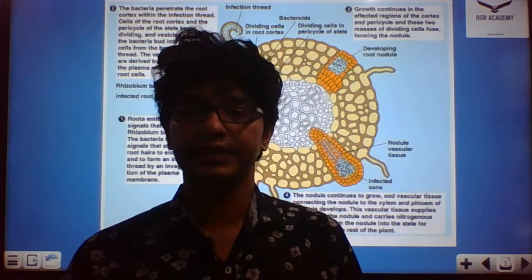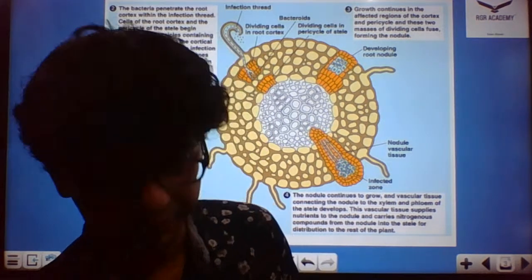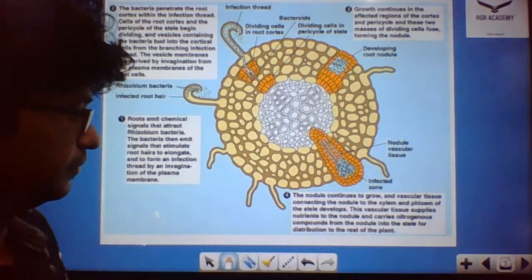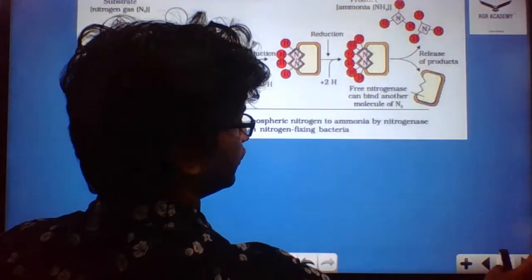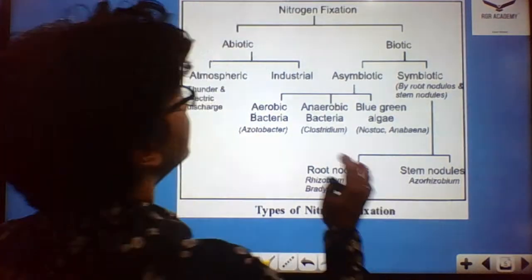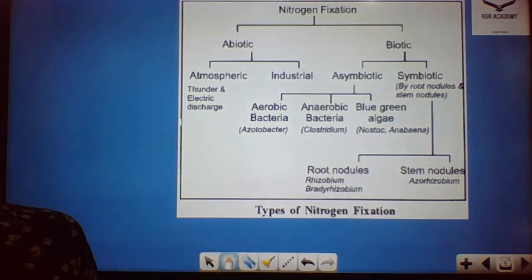So let us begin with this particular chapter. Today's chapter is nitrogen metabolism. Coming to nitrogen metabolism, what is nitrogen metabolism all about?